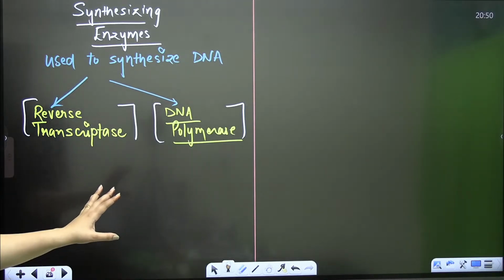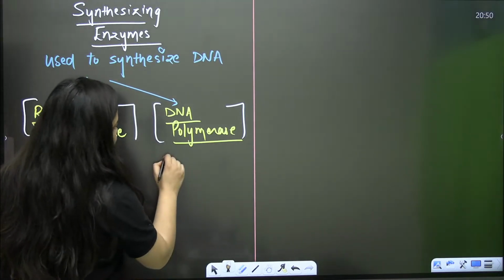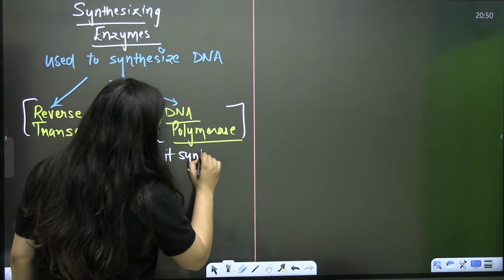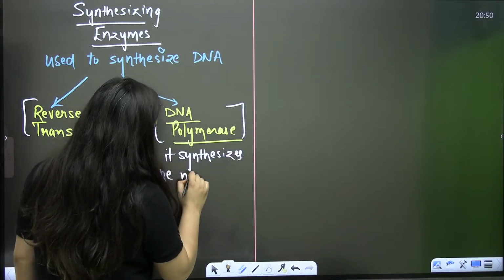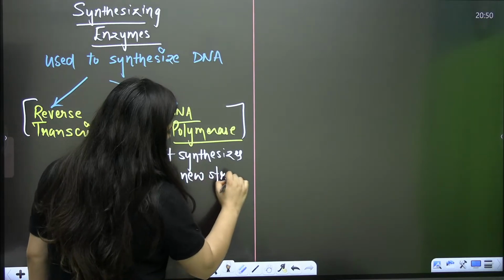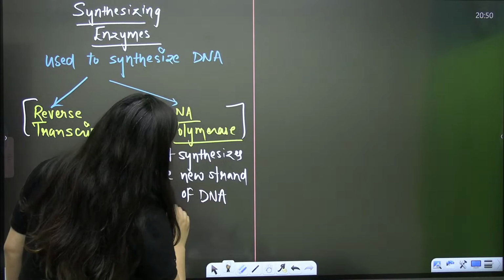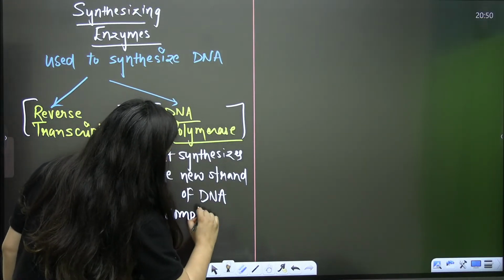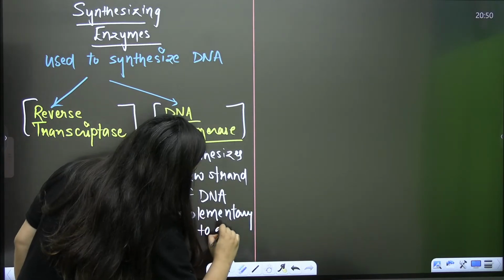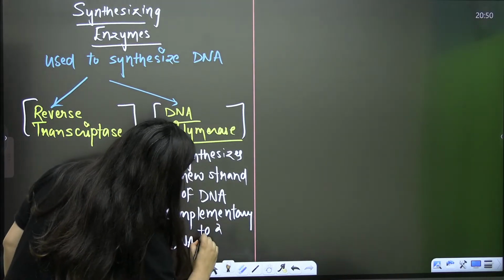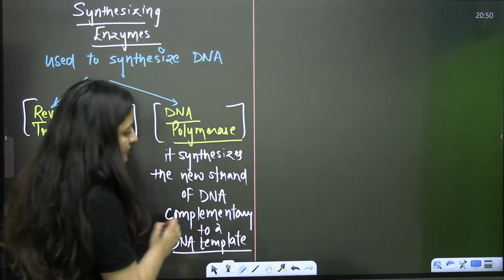So in the case of DNA polymerase, it synthesizes the new strand of DNA complementary to a DNA template. A single stranded DNA template will be provided. So complementary to it, it will add the new bases.